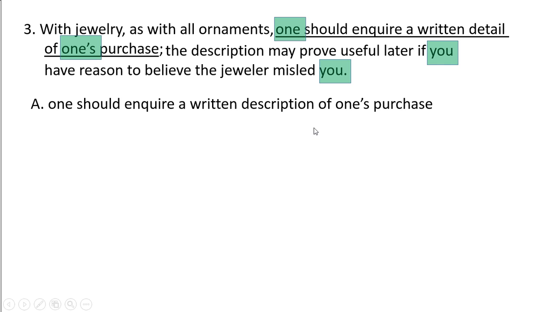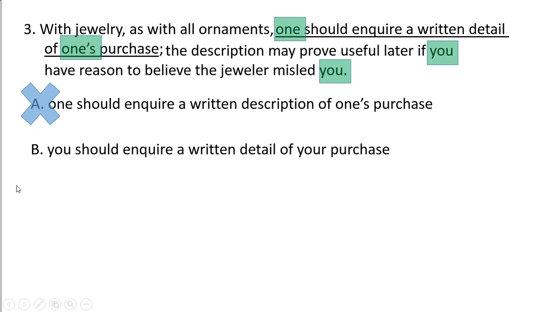These are the reasons that we have eliminated. So option A can be eliminated. B: you should inquire a written detail of your purchase. The description may prove useful later if you have reason to believe the jeweler misled you.